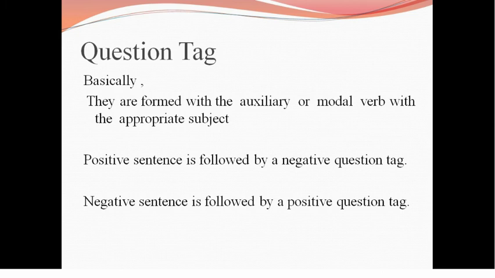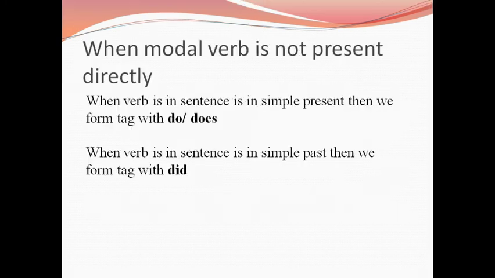Then our next rule was for when the modal verb in the sentence is not present. So what is a modal verb? Modal verbs are am, is, are, was, were, shall, will, should, could, and many more. When they are not present in a sentence, that time we have to check in which tense our given verb is. If it is in simple past, that time we have to use did. When it is in simple present, then we have to choose do or does depending upon what type of subject you are having. Okay. Then our third exception.